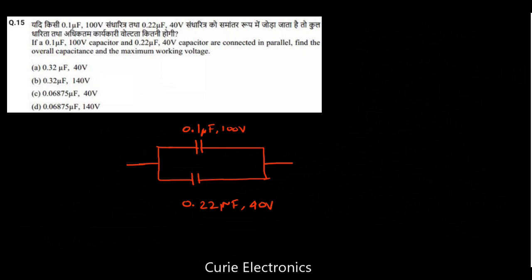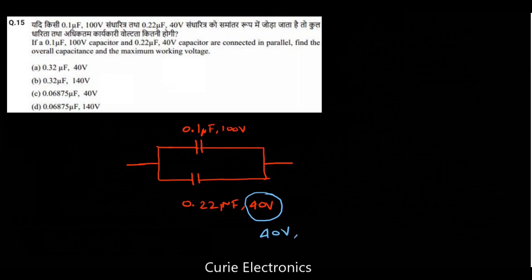Now see, whenever we connect capacitors in parallel, we have to make sure that the supply voltage is within the lower voltage rating of the capacitors. So 40 volt is the maximum this combination can take, otherwise the dielectric will be damaged. So one thing is sure, it is going to be 40 volt for the combination.